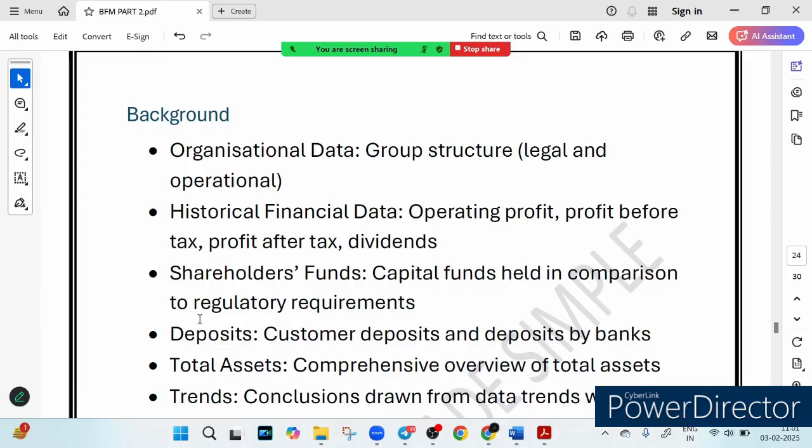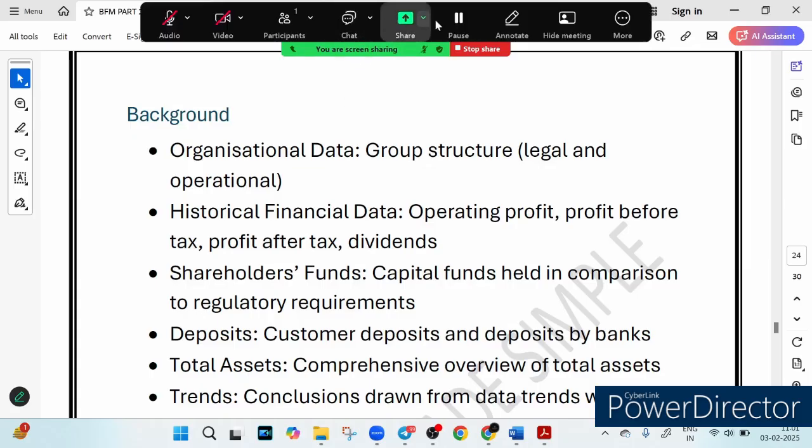Ever wondered how banks analyze their financial strength and future risk? It all starts with background data, a deep dive into their finance, capital and risk appetite. So first of all, let's talk about organization data. What is inside the bank's financial report? Just like a company maintains financial records, a bank does too. So what do they track? They track something called group structure.